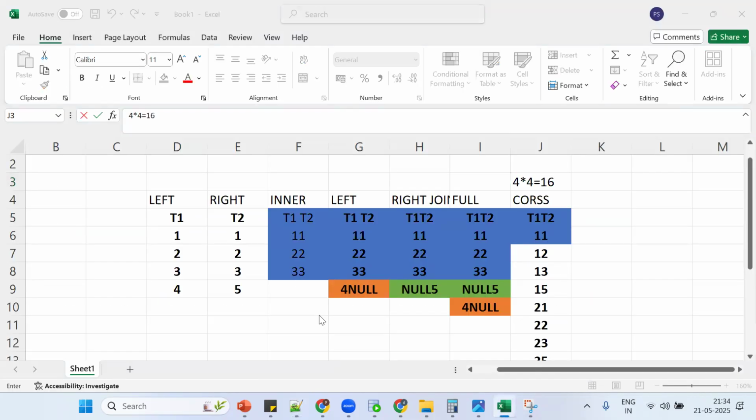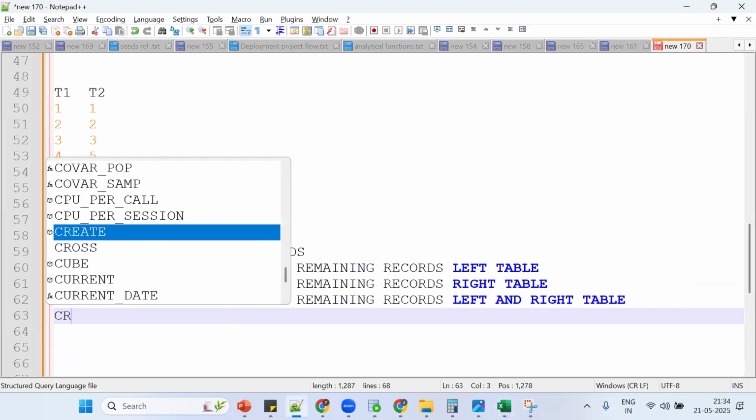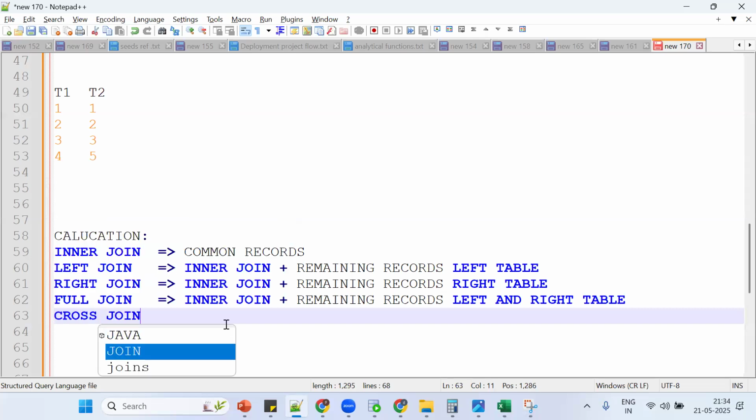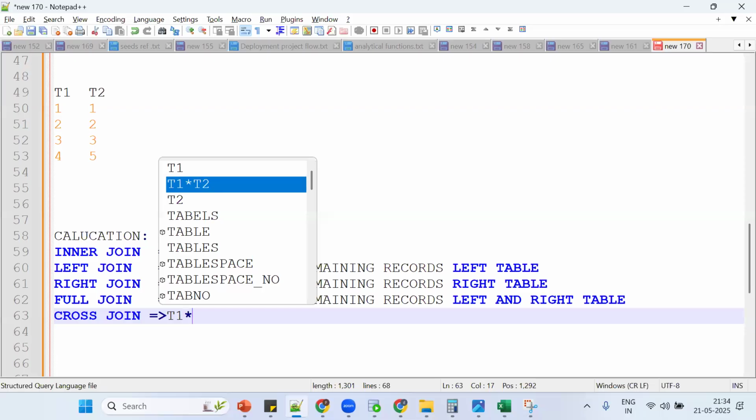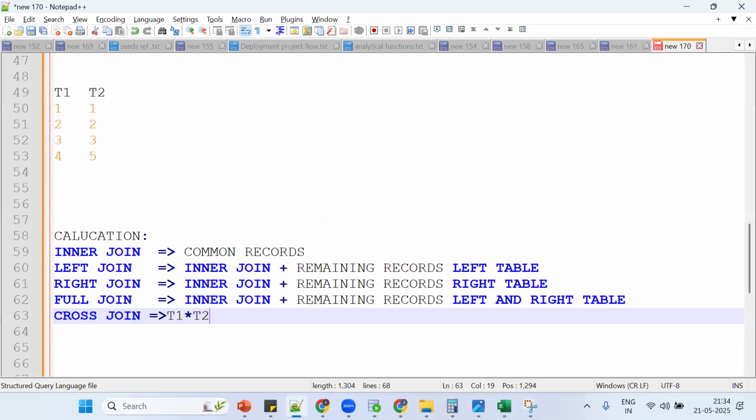Okay, see this image. What is cross join? Simply it's a multiplication of T1 into T2, table 1 into table 2. So multiplication of two tables. This is the concept of cross join. Getting a little bit? Yes or no? So let me help you one more time. Okay, see this image.